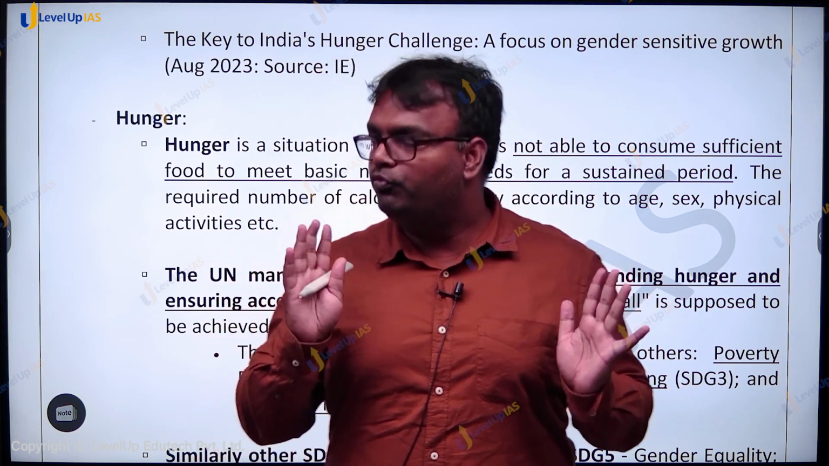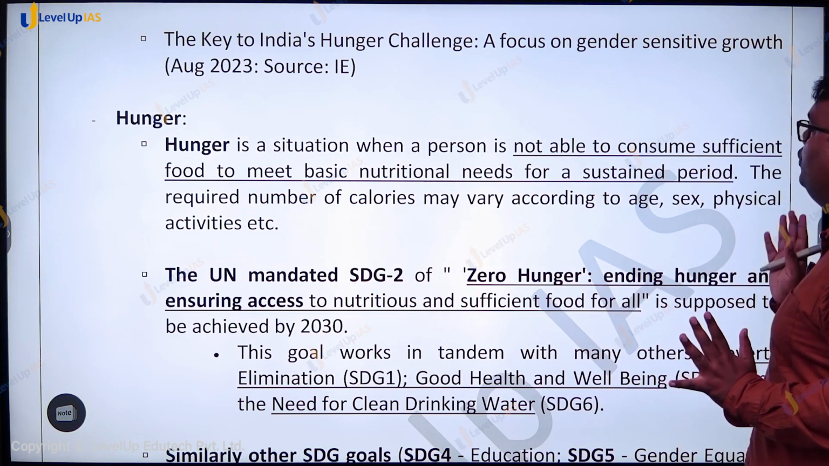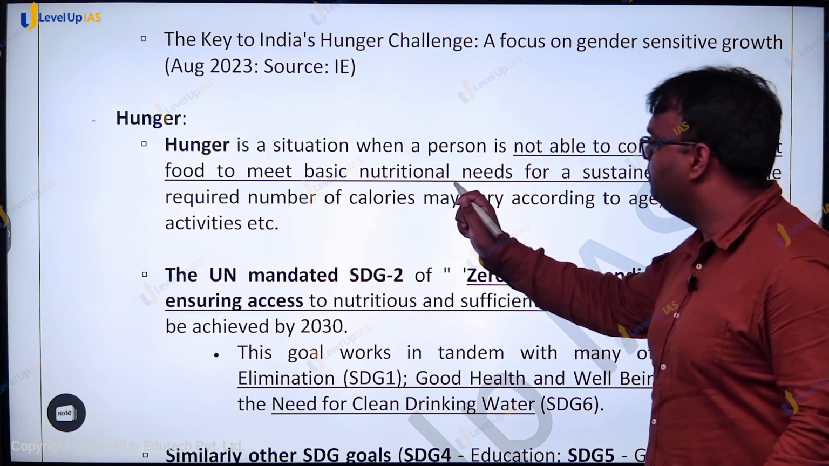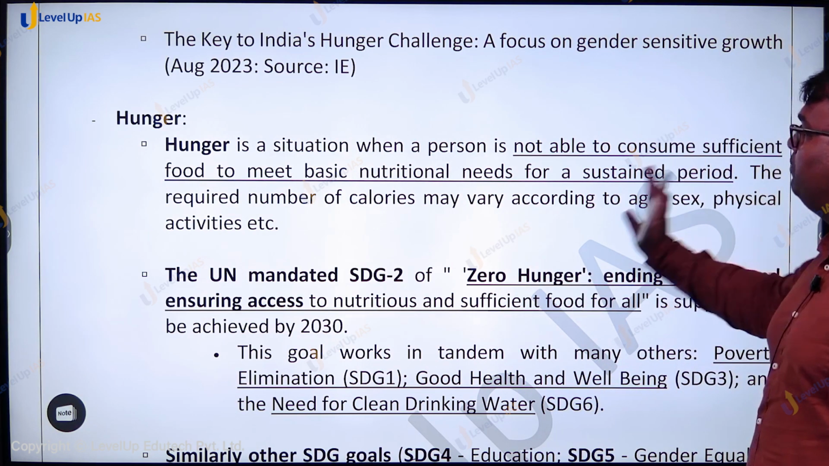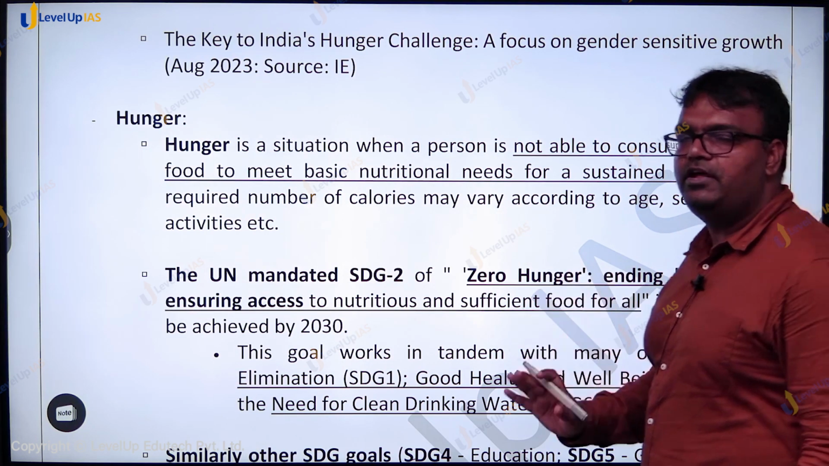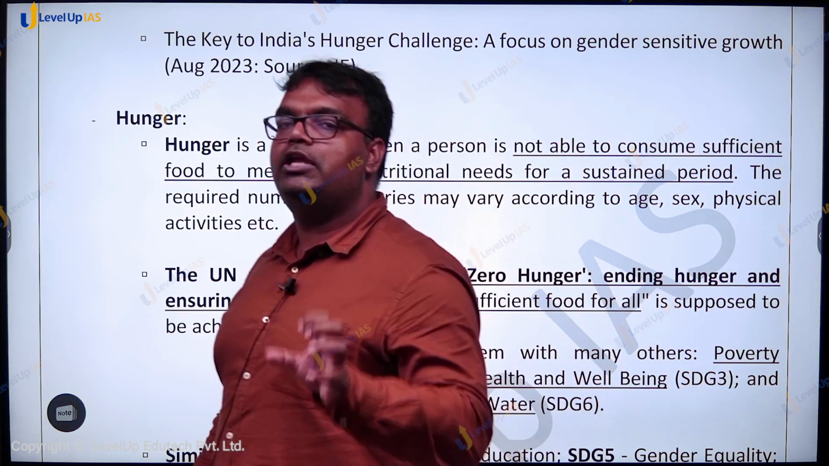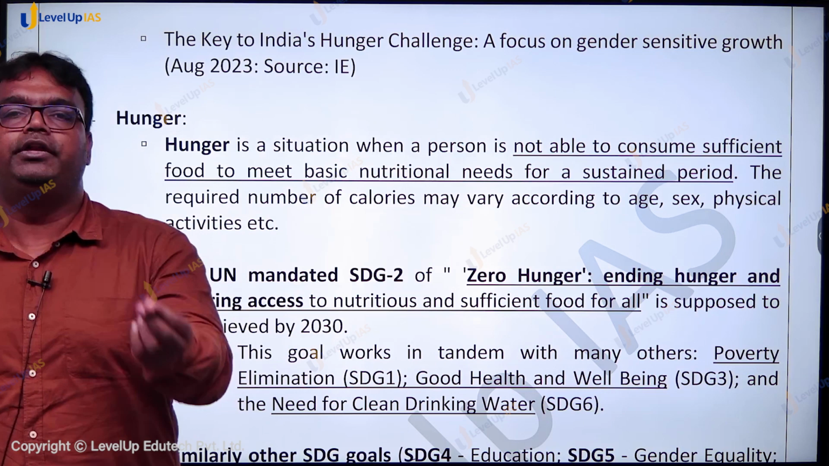Okay, so what is hunger? It's a situation when a person is not able to consume sufficient food to meet the basic nutritional need for a sustained period. The required number of calories may vary according to age, sex, physical activities, etc. But when someone is not able to get this required number of calories, that person is supposed to be hungry.